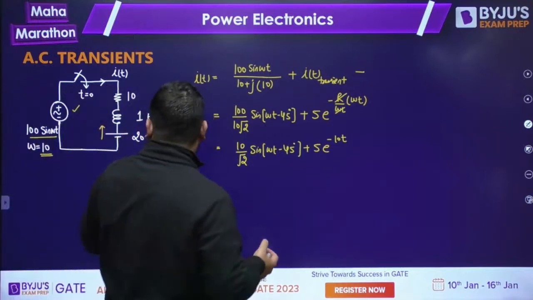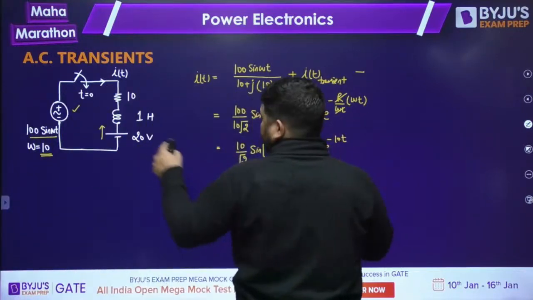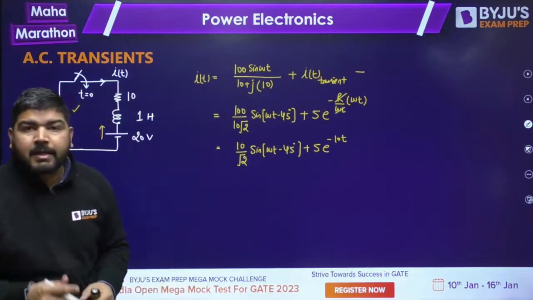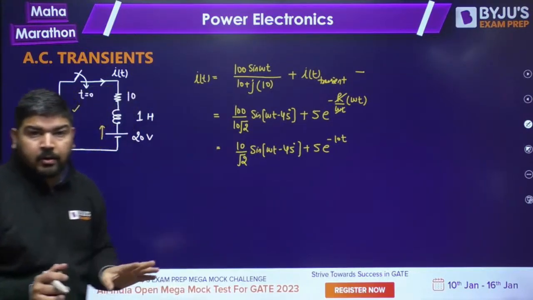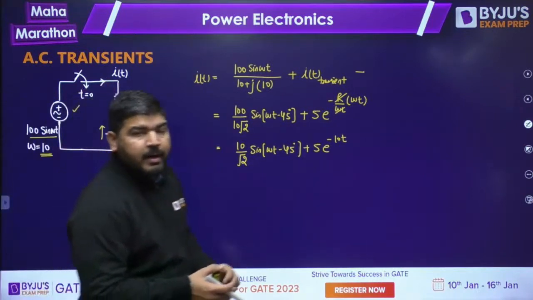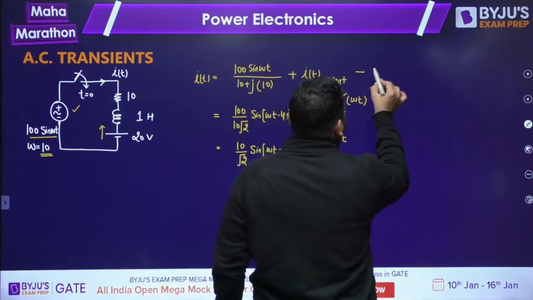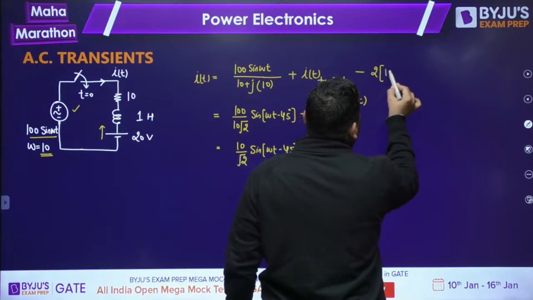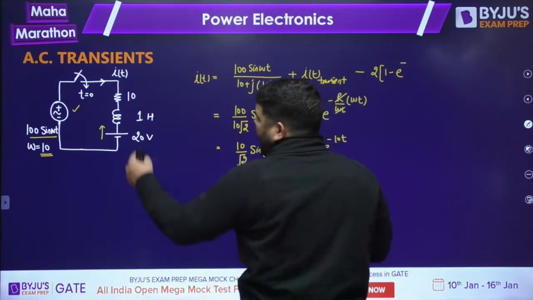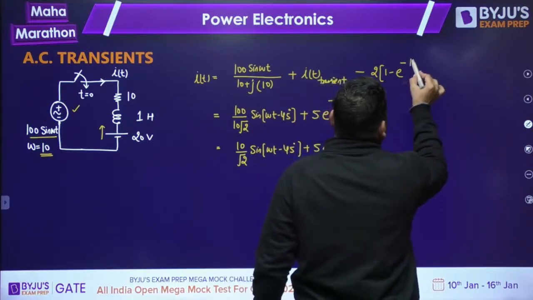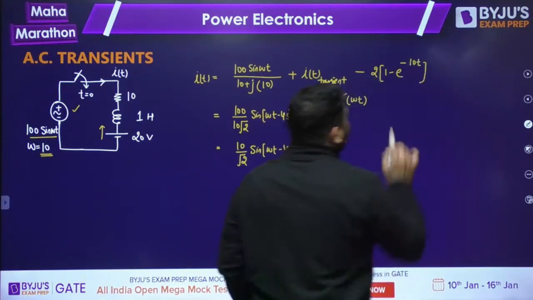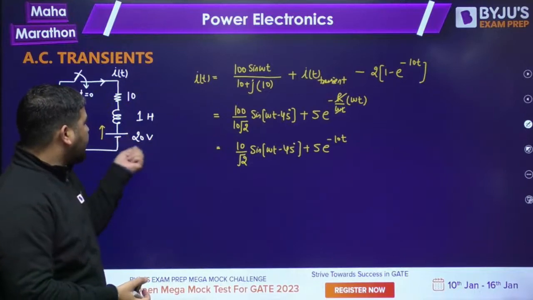And how to write the current? It will be 20 by 10. You can apply the DC transient case now. You should know how to write the current in DC transient, I'm not going to tell you. So 20 by 10 is the steady state current, that is 2 into 1 minus e to the power minus R by omega L, omega t. So it will be 10t. So this is the current due to the DC source only.